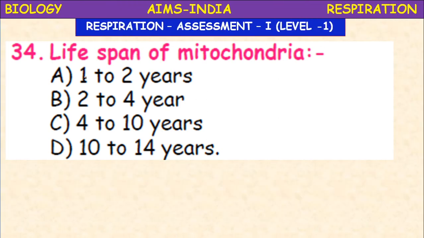Next, the lifespan of mitochondria, an approximate value: 1 to 2 years, 2 to 4 years, 4 to 10 years, or 10 to 14 years? The approximate value is 4 to 10 years. That is the lifespan of mitochondria.